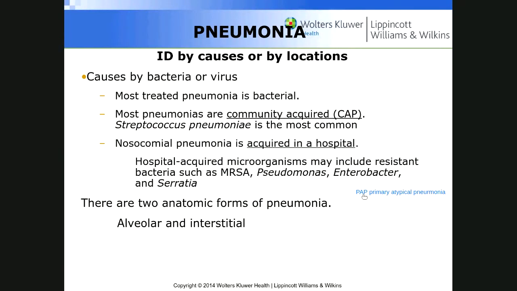And primary atypical pneumonia is caused by an organism that often is not culturable. In other words, you cannot detect it in any culture.